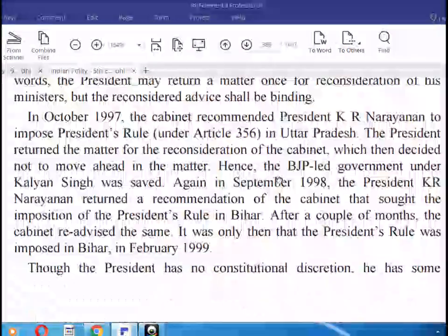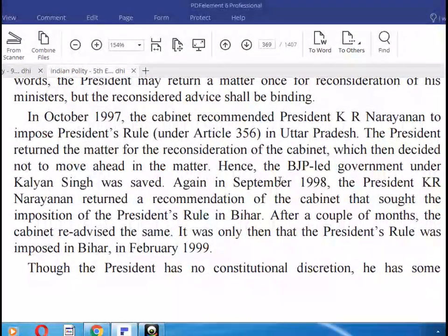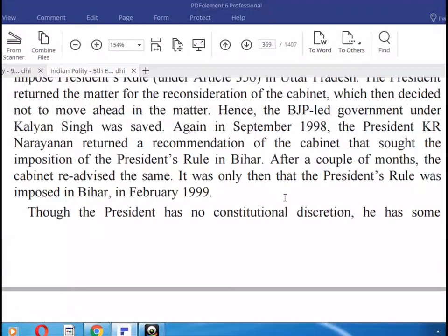In October 1997, the Cabinet recommended that President K. R. Narayanan impose President's rule under Article 356 in Uttar Pradesh. The President returned the recommendation of the Cabinet. Again, when the BJP-led government under Kalyan Singh was in power, in September 1998, President K. R. Narayanan returned a recommendation of the Cabinet that sought the imposition of the President's rule in Bihar.